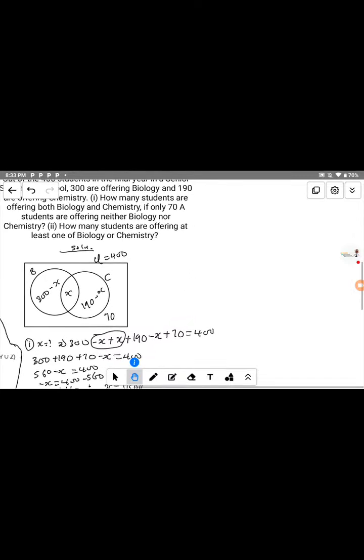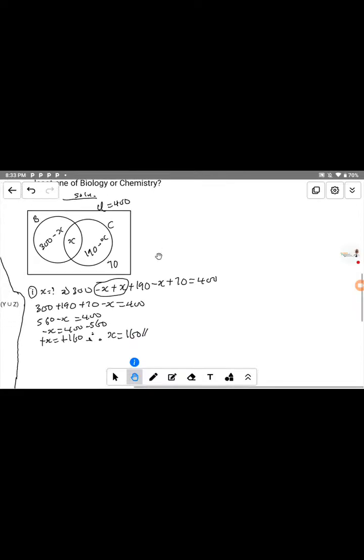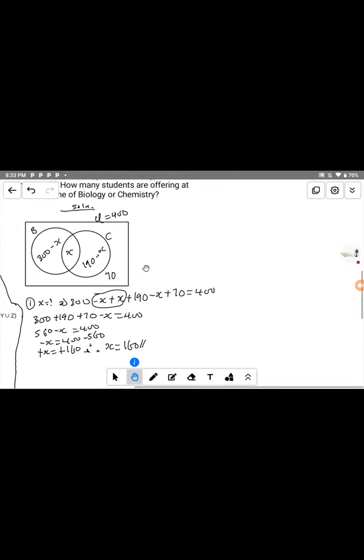How many students are offering at least one of biology or chemistry? So what does it mean by this "at least"? The number of students that offer at least one subject means they offer biology, or chemistry, either biology or chemistry. So everything here is what we will be adding up.